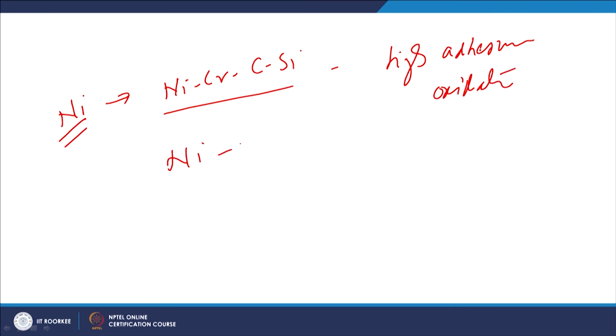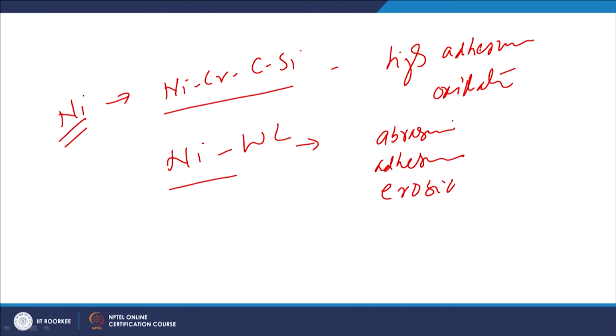Nickel, tungsten carbide kind of systems are used for good abrasive and adhesive wear resistance, and these also work very effectively under erosive wear conditions like solid particle erosion conditions.